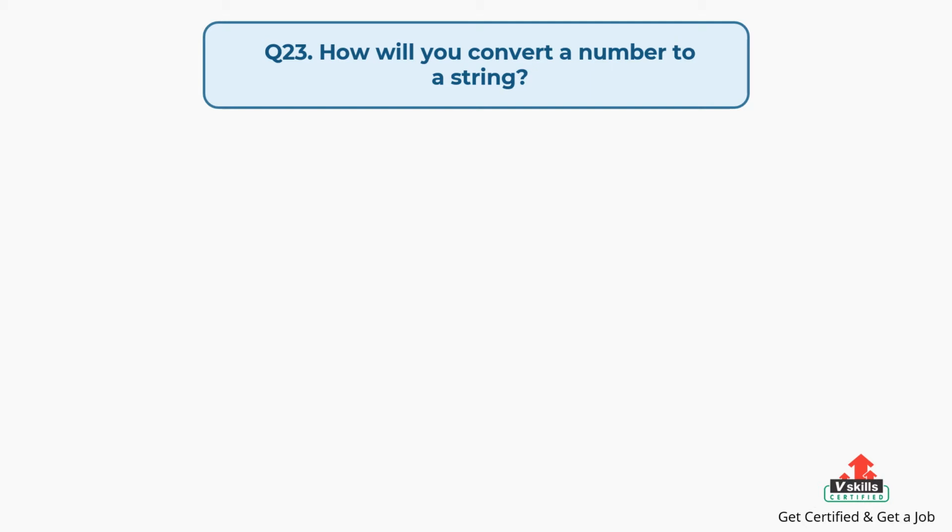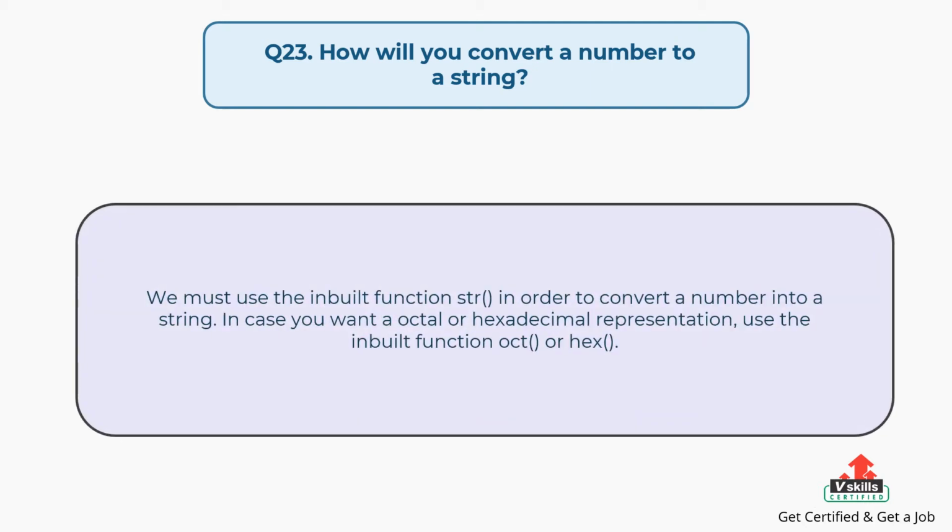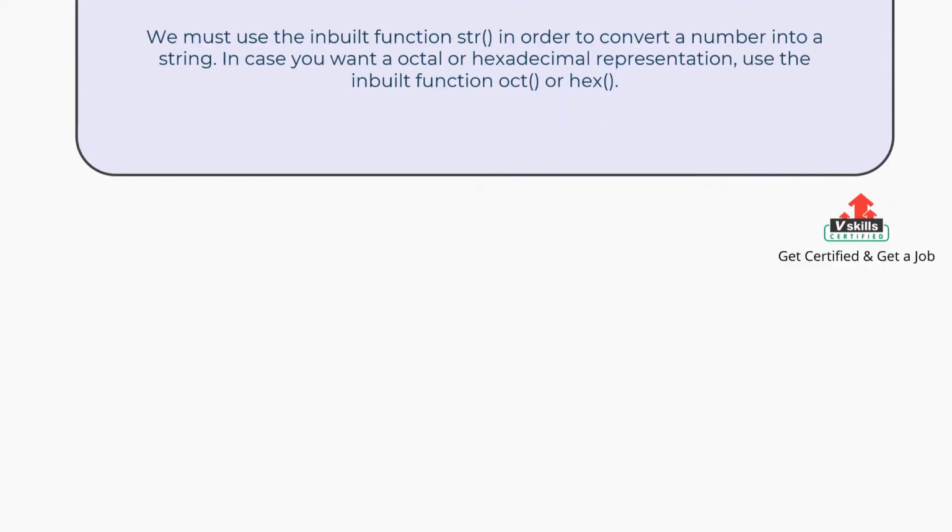Question number 23. How will you convert a number to a string? The answer is, we must use the inbuilt function str in order to convert a number into a string. In case you want an octal or a hexadecimal representation, use the inbuilt function oct or hex.